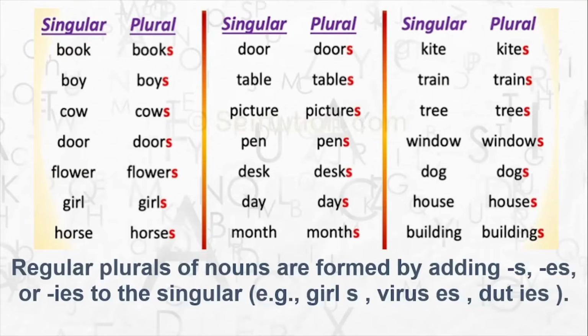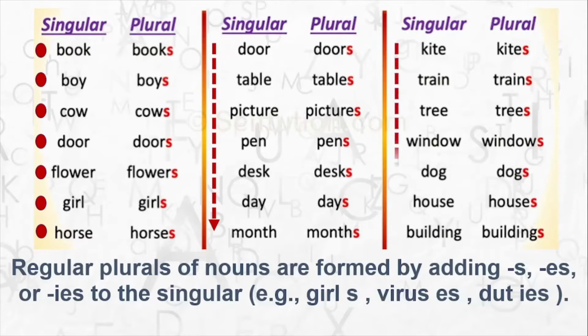So you have, see, book, books, boy, boys, cow, cows, door, doors, flower, flowers, girl, girls, horse, horses. Plus then you have all these other examples as well, which you can pause the video and read at leisure. You have some more examples over here.